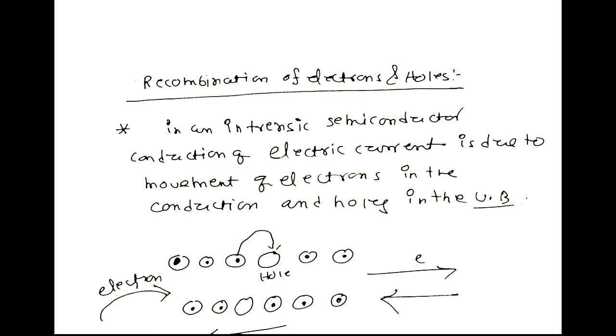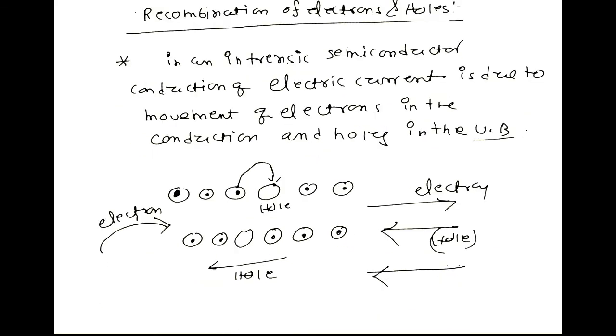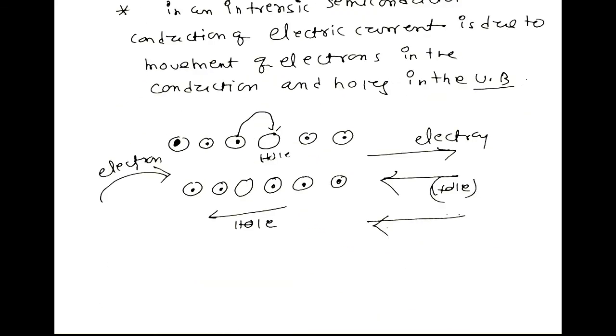The conventional current direction is in the direction of the holes. So we can say that the electric current is due to both the movement of electrons in the conduction band as well as holes in the valence band.